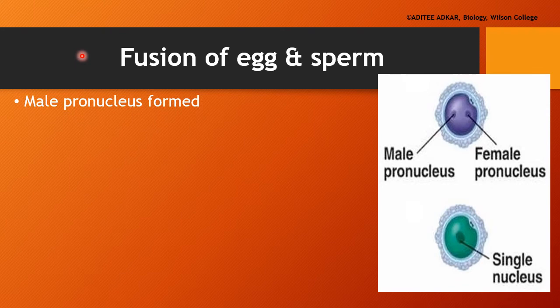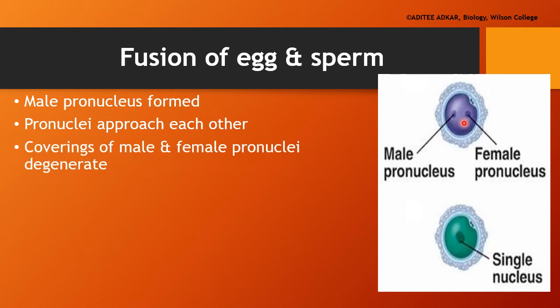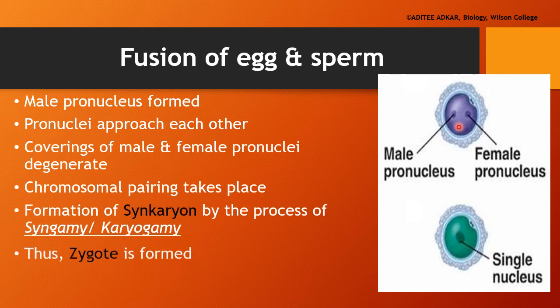The last step in fertilization is the fusion of the egg and the sperm. Just like the female pronucleus, now the male pronucleus is also formed. The male pronucleus is formed from the sperm nucleus, which is present in the head of the sperm. Now, the male and the female pronuclei start moving towards each other. Their surrounding membranes degenerate. Chromosomal pairing takes place in them, and the two pronuclei fuse together to form a single nucleus. This single nucleus is known as synkaryon.